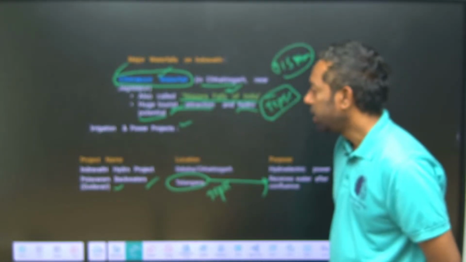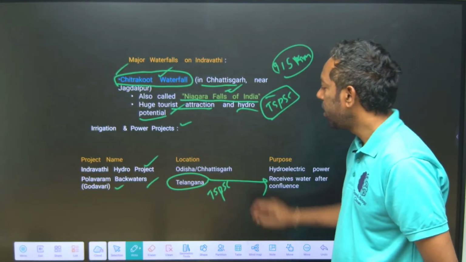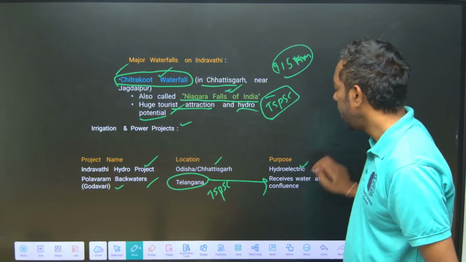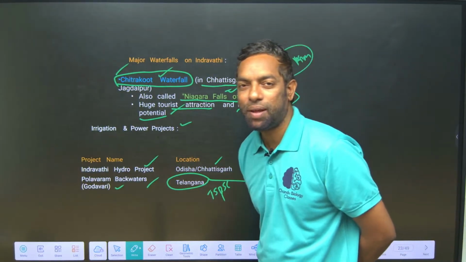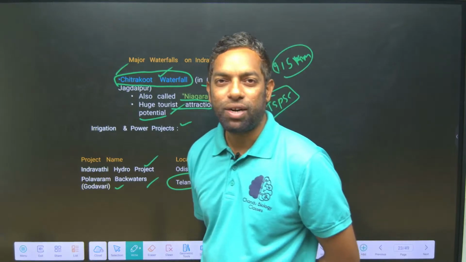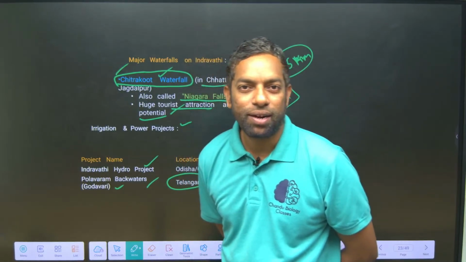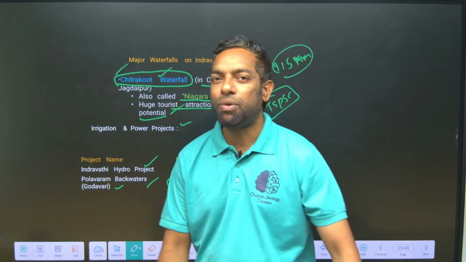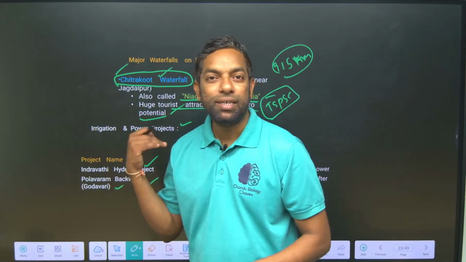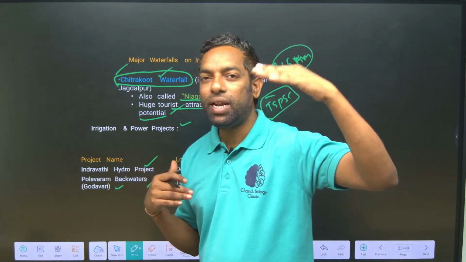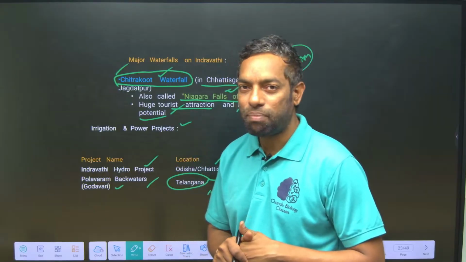The Polavaram backwater projects in Telangana are relevant to the Indravati. The Indravati hydro project is in Chhattisgarh and Odisha, where hydroelectric power is generated. Many rivers generate hydroelectric power, since water from high altitude makes it very easy to produce.